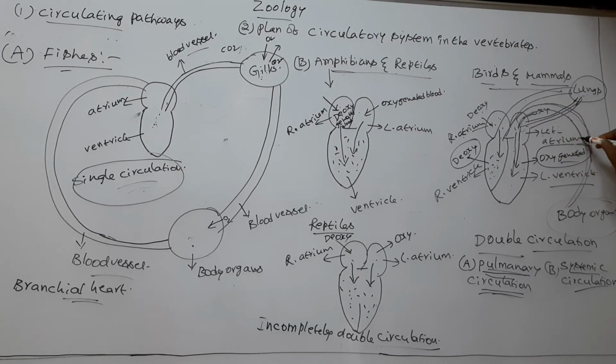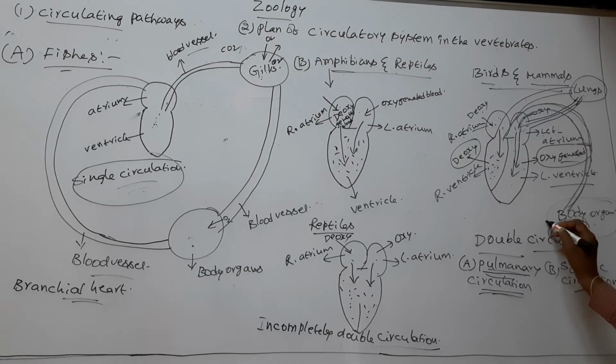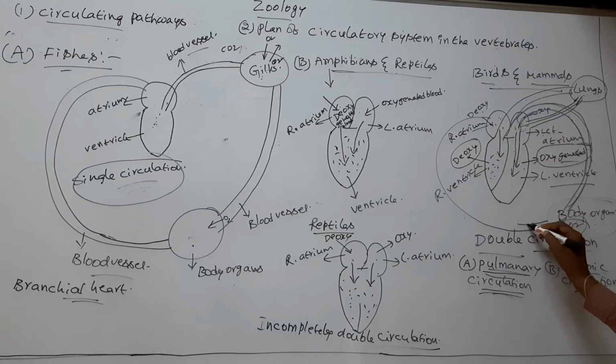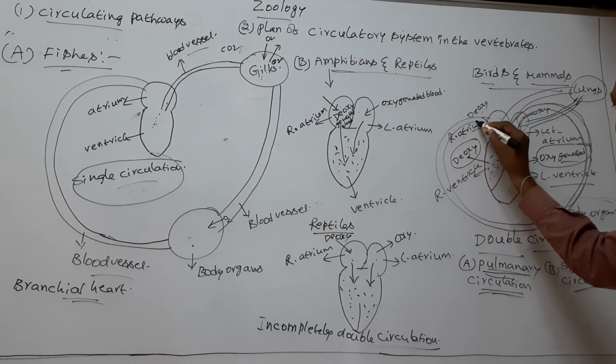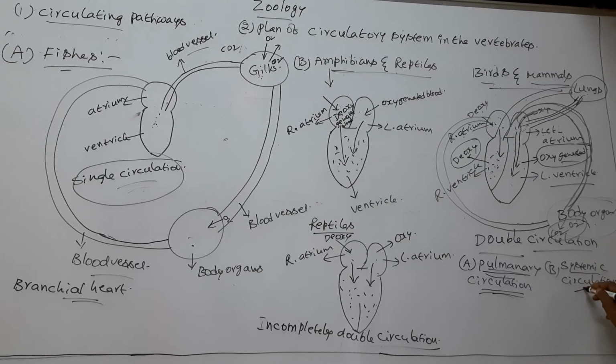The body organs receive oxygen and release CO2. Now the oxygenated blood transforms into deoxygenated blood in the body organs. Now the body organs send their deoxygenated blood to the right atrium of the heart. This circulation is called systemic circulation.